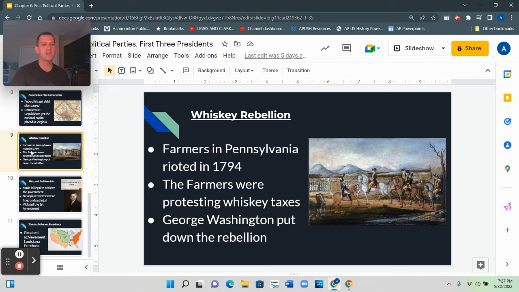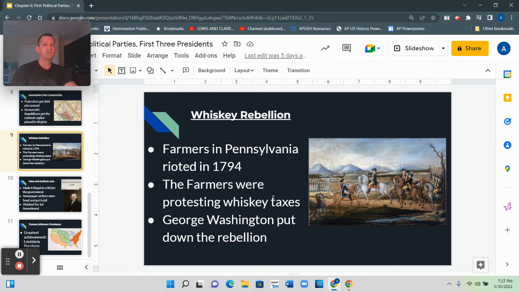So farmers in western Pennsylvania rioted in 1794. And why were they rioting? They were protesting taxes on whiskey. Now, this event was a major test of the new government. So why was it significant? George Washington had to use the United States military to ride out to western Pennsylvania and basically put down the rebellion and get the farmers to pay their taxes.